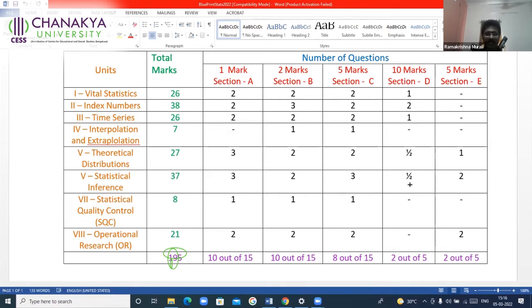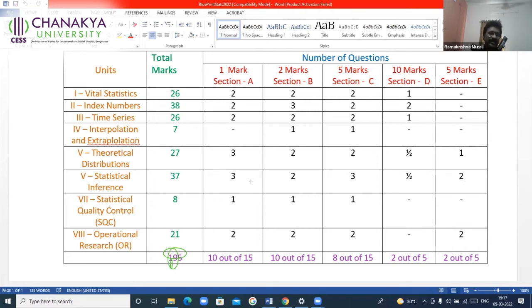And below that, you have another chapter, that is statistical inference. In that also, you have half of the question. That is, you will be given 1, 2, 3, and the 5th question will be A and B: A from theoretical distributions and B from statistical inference. That is the reason why it is given only half of the questions. And in section A, theoretical distributions, you will have 1 problem. Then statistical inference, another little bit difficult chapter. Weightage is 37. This is the chapter-wise weightage, the 3, 2, 3, and half of it in section D, and you will have 2 problems in section E.